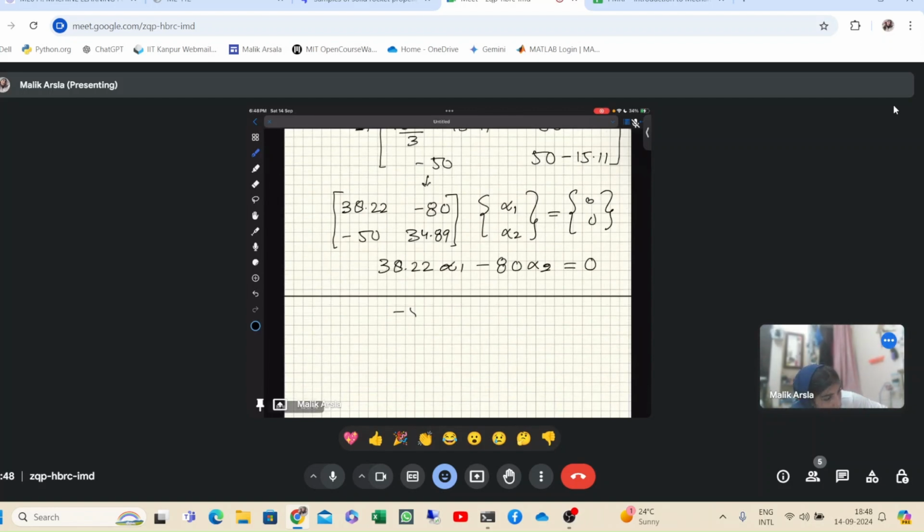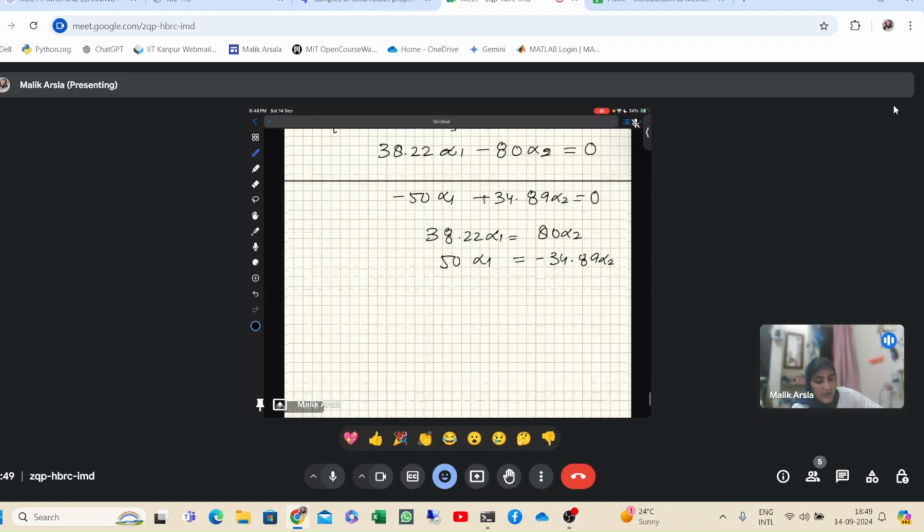And minus 50 alpha 1 plus 34.89 alpha 2 is equal to 0. Okay, now from here you get 38.22 alpha 1 is equal to 80 alpha 2, and similarly from the second equation you get 50 alpha 1 is equal to minus 34.89 alpha 2. Now you can solve these two equations and calculate the value.